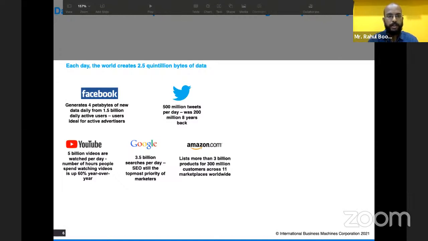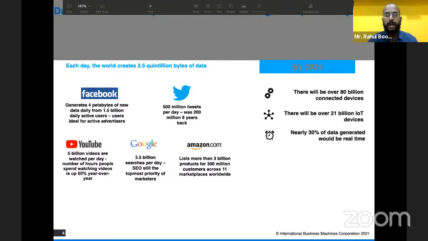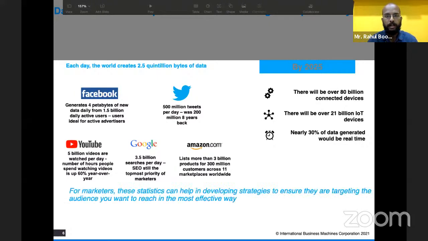As I told you, Facebook itself generates 4 petabytes of new data daily from 1.5 billion active users, and Twitter, Google, YouTube, Amazon, because we are using them on a daily basis. By 2025, there will be over 80 billion devices interconnected, using artificial intelligence or data analytics.